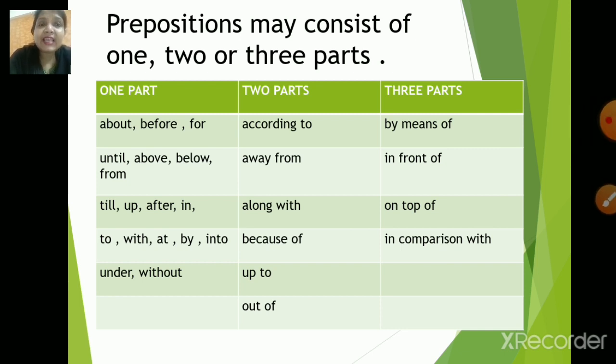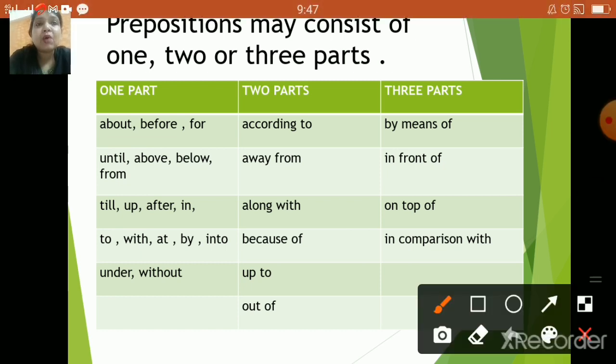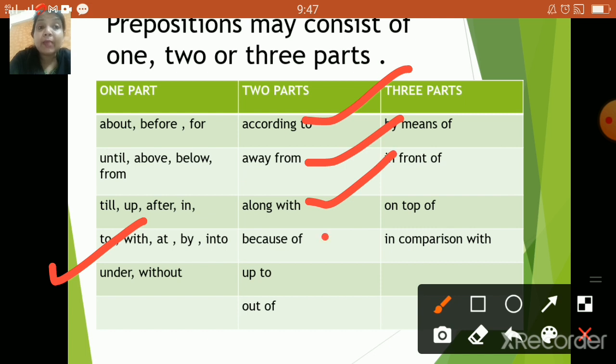Now this particular table explains that there are 1, 2 or 3 parts of preposition. In the first part we came across a few words like about, before, for, until, above, below, from, till, up, after, in, to, with, at, by, into, under and without. When we say something about 2 parts, it means there are 2 words together. The words could be something like according to, away from, along with, because of, up to, out of.